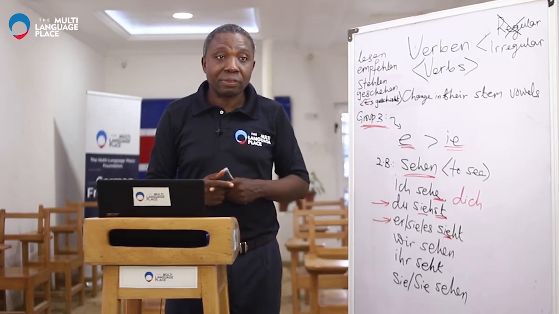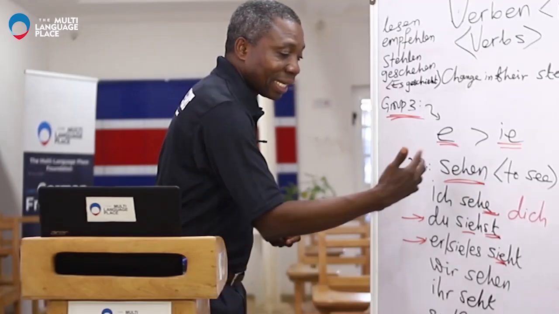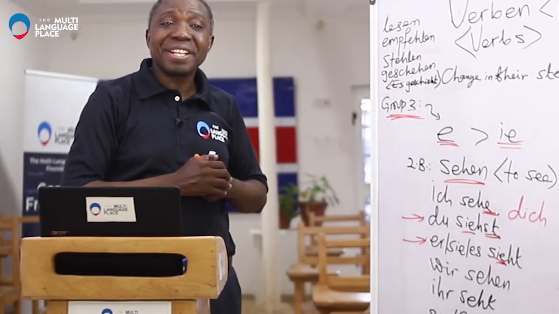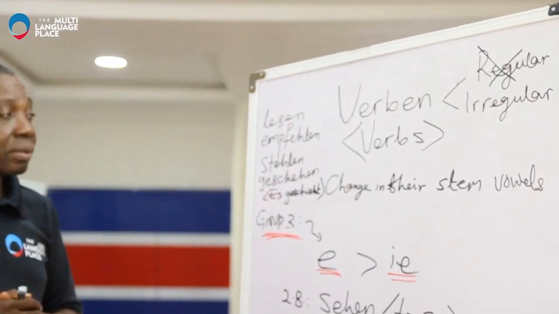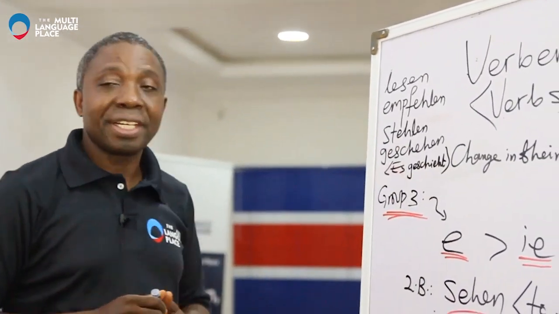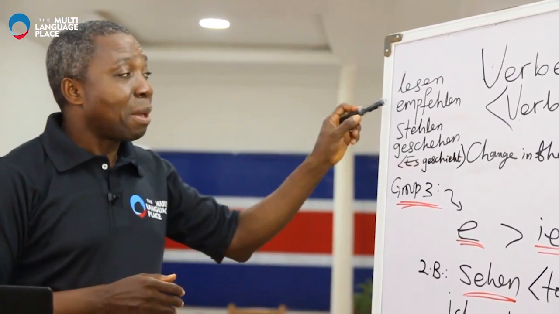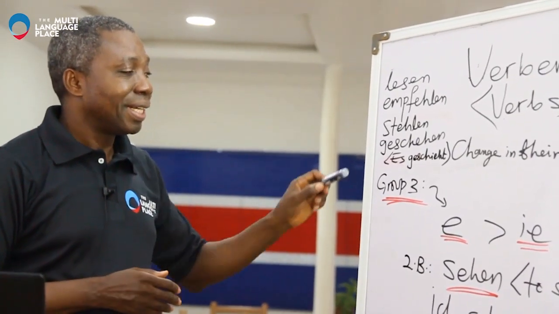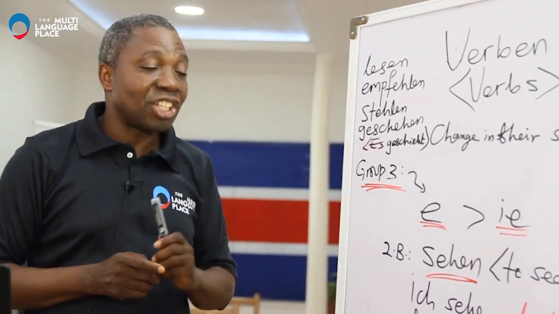But before we go, I want to let you know that other verbs that are conjugated like sehen, to see, are lesen, empfehlen, zählen, geschehen. I repeat, lesen, empfehlen, zählen, geschehen.